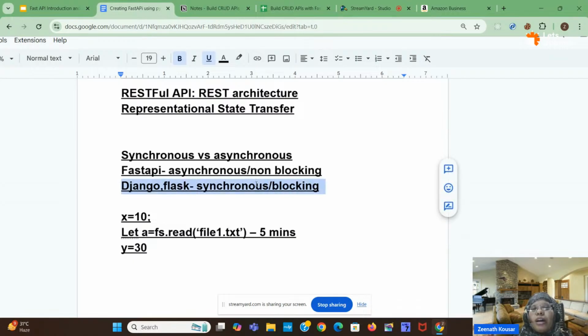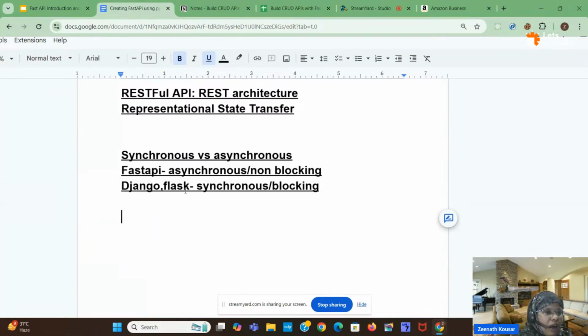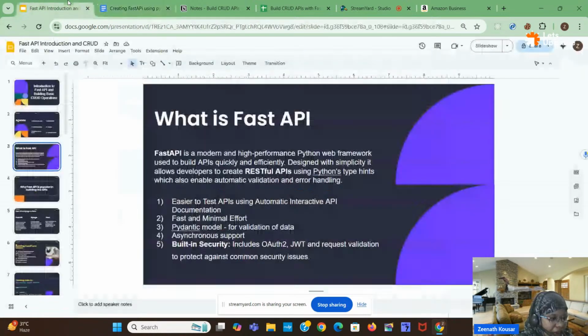So Django will work in that way. Nothing but Django and Flask will do one task, and after successfully completing that task only, they will move to another task. They can't do the work in parallel. They can't take multiple requests at a time. I hope you have understood the difference between asynchronous and synchronous, right?